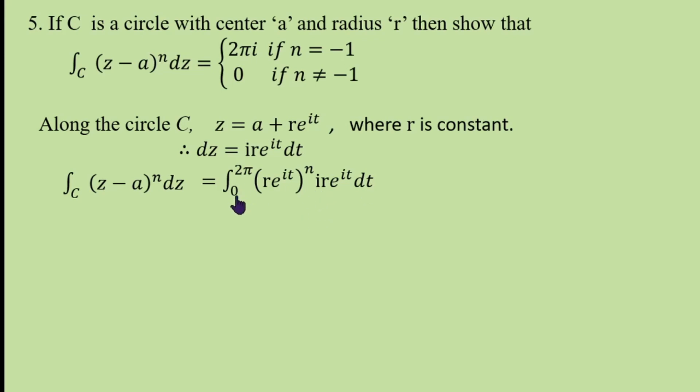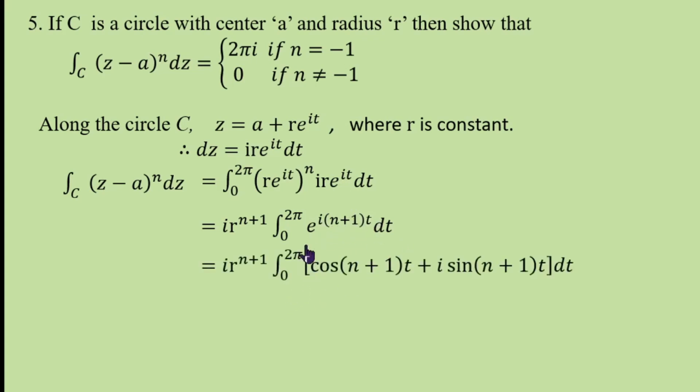Now you take i outside. r power n into r power 1 means r power n plus 1, that you can also take outside, it is a constant. The integral from 0 to 2 pi, t varies from 0 to 2 pi, of e power i n t times e power it, that is e power i into (n plus 1) t.